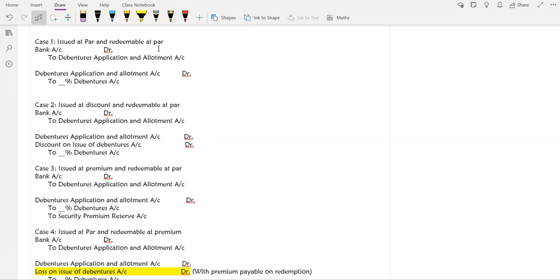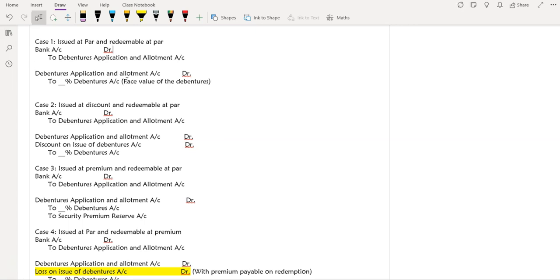If it is at par, we won't have anything. If it is at premium, the premium amount will go to the securities premium account. If it is at discount, we have to record this loss on discount. Right, Sejal? The percentage debentures account always gets credited with the face value of the debentures.